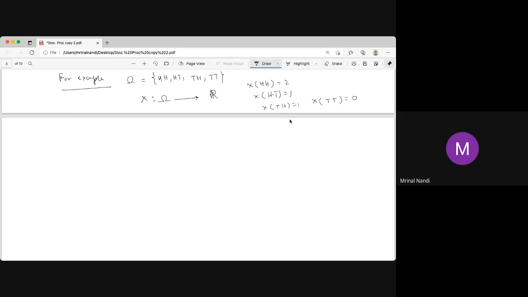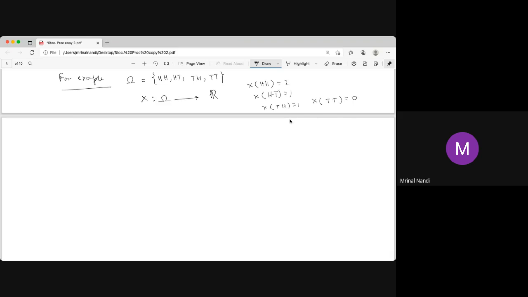There are 4 points actually, HH, HT, TH, TT, but we replace those 4 points, 4 outcomes, in terms of 3 real numbers, 0, 1, 2. That means we are losing our information.